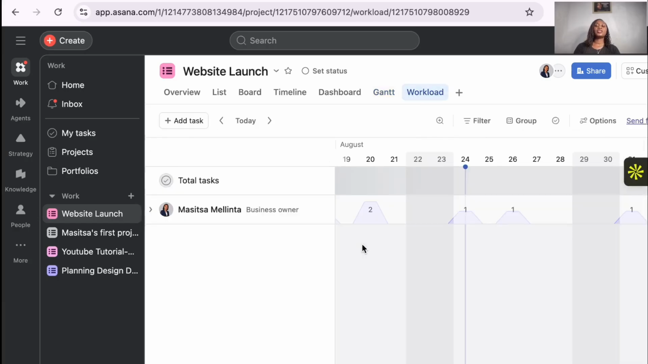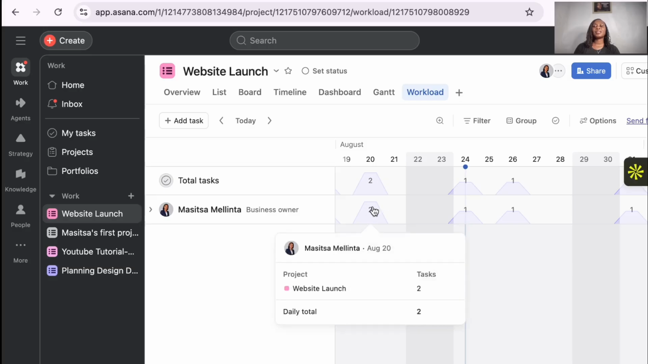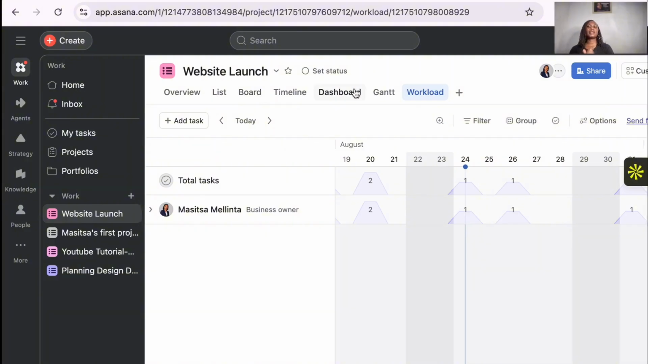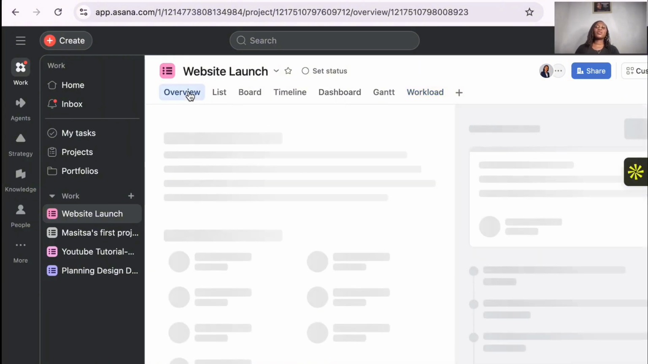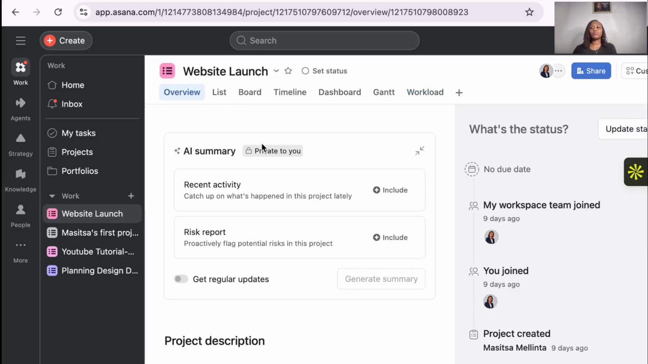Okay, now for the workload, you've already seen how it worked, right? Workload shows you what has happened, but mostly list and board will give you a clear overview, and the dashboard. Those are the three main ones that are really good. Then the overview is going to show you what you've been doing, like the workspace team joined, who created it, and the project description you could write here, or ask AI to write for you if you want.